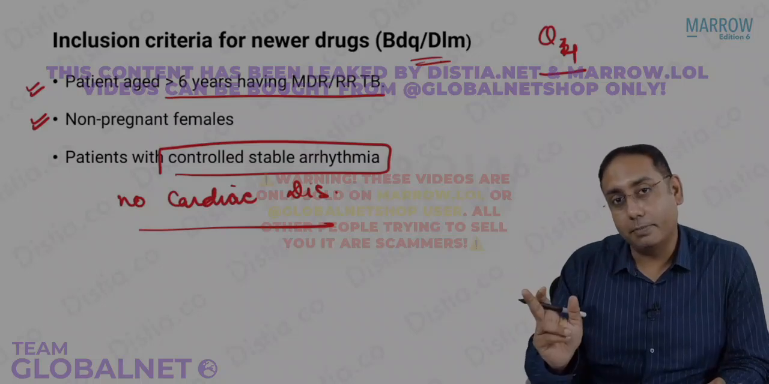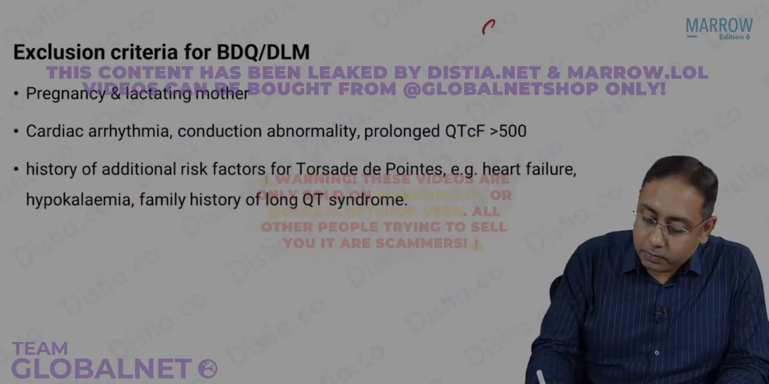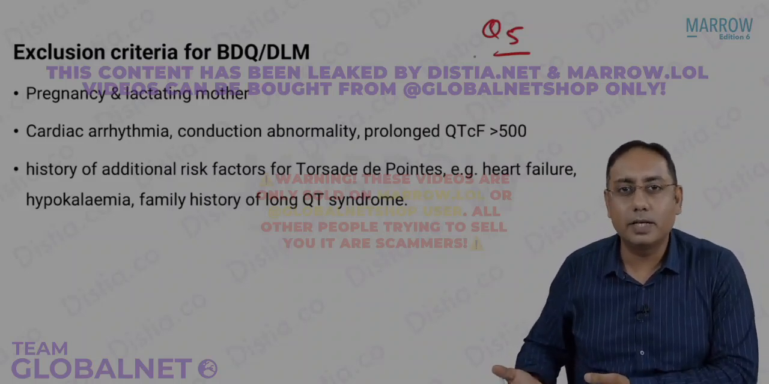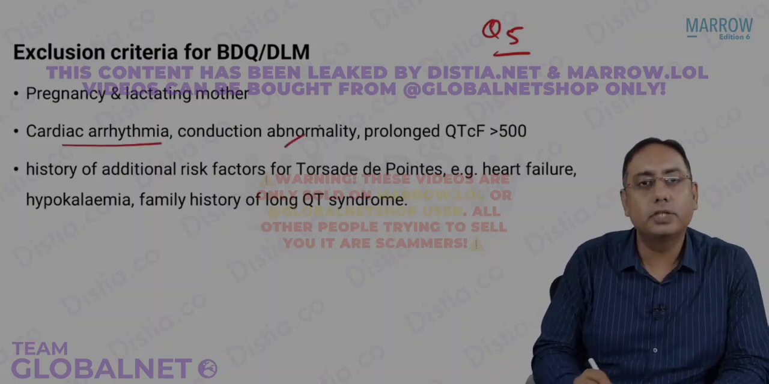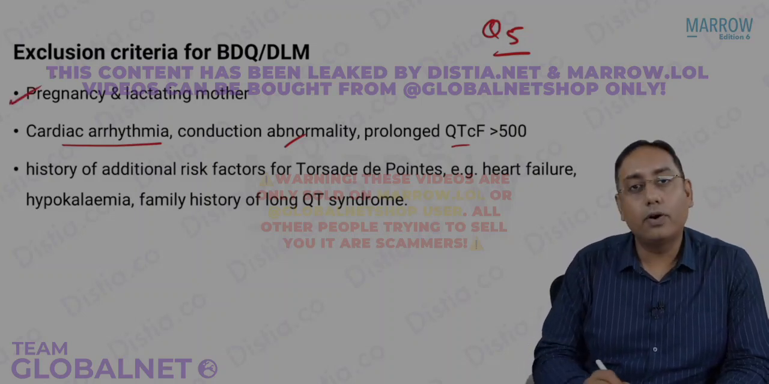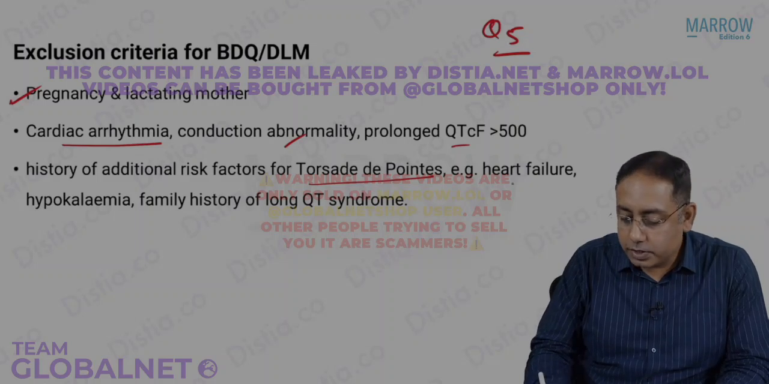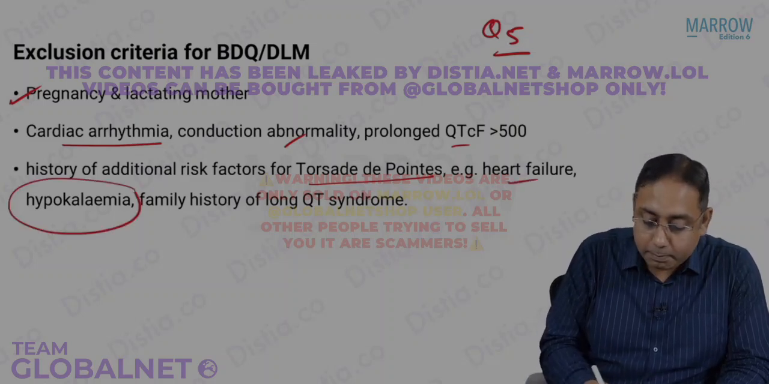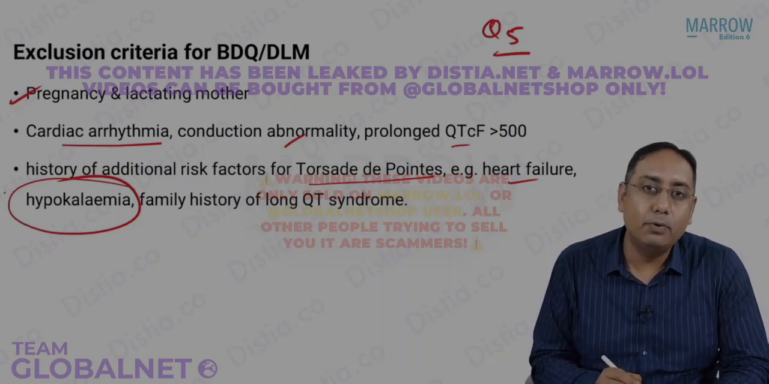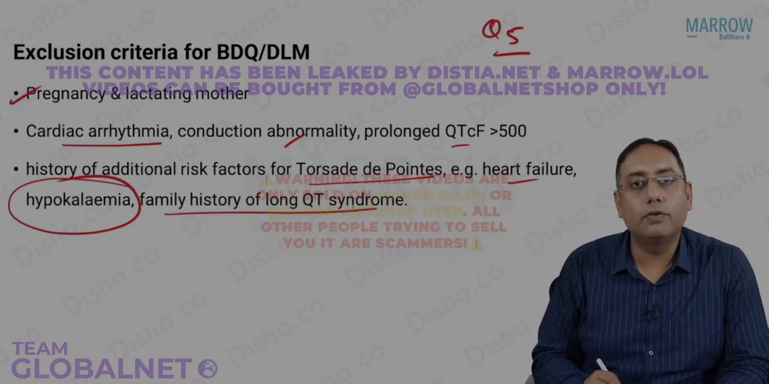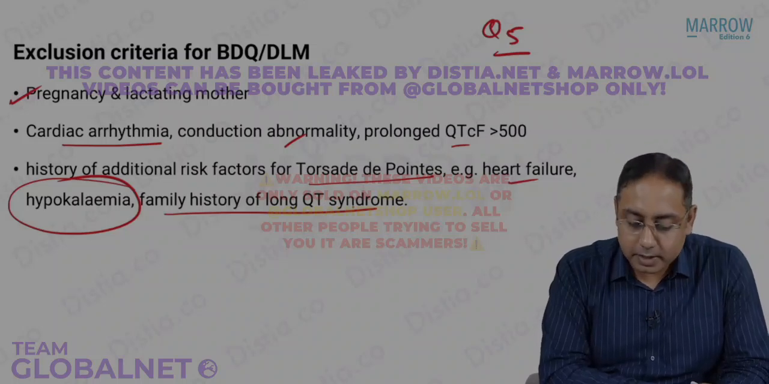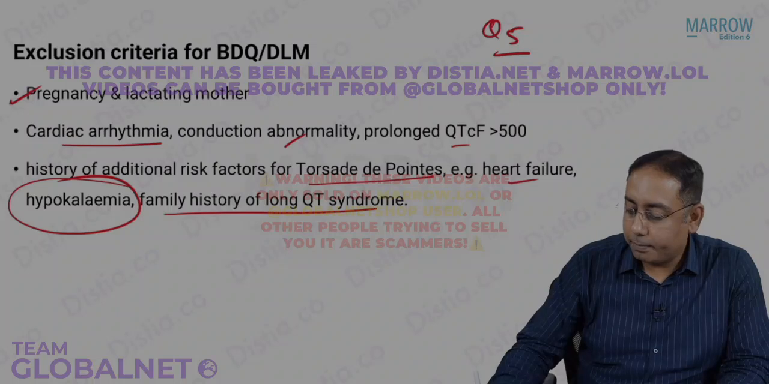So what are the contraindications of bedaquiline? That comes to the next point: what are the exclusion criteria? Common sense, any patient who has a lot of arrhythmias. Any patient who has cardiac arrhythmias, conduction abnormalities or a prolonged QTcF interval of more than 500. In case the female is pregnant, or there is torsades de pointes, features of heart failure, or electrolyte imbalance. Bedaquiline is known to cause electrolyte imbalances. So if there is evidence of hyponatremia, hypokalemia, or family history of long QT interval, which again may precipitate arrhythmias, these are exclusion criteria for bedaquiline.